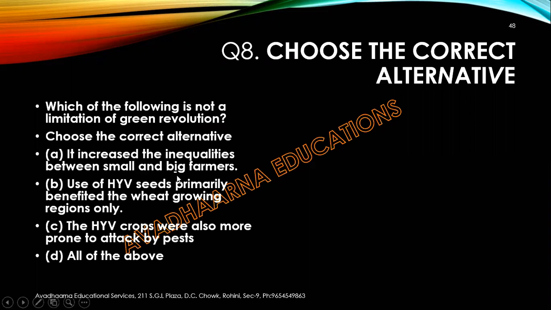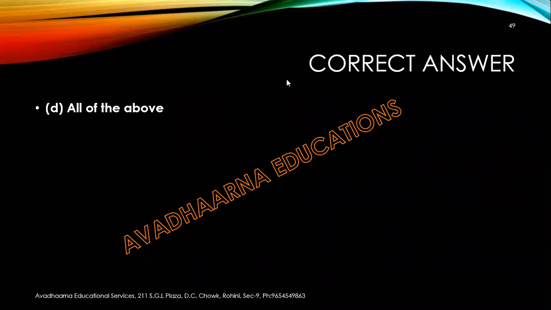Yes, to some extent. Use of HYVCs primarily benefited wheat growing region only. Yes, it happened. They benefited wheat growing region only initially. And then HYV crop are prone to pest attack. Yes, they are prone to pest attack. So D part, all of the above is the correct answer.